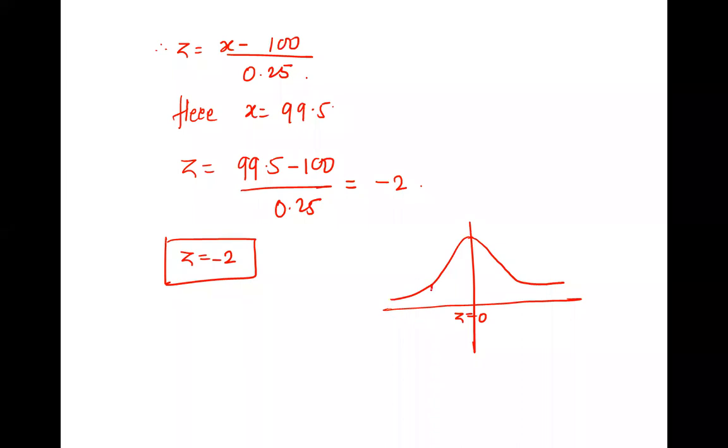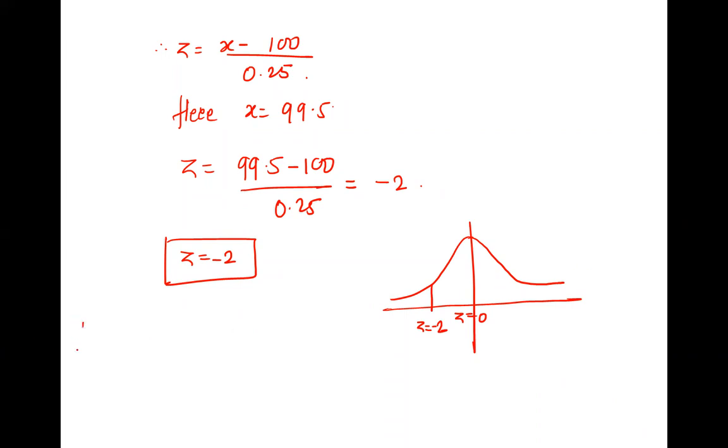Minus 2 is somewhere here. If it is positive, draw on this side. It is not that we are placing a scale and plotting exactly. Just think whether it is on this side or that: negative on this side, positive on that side.